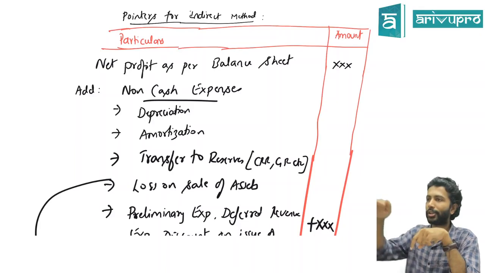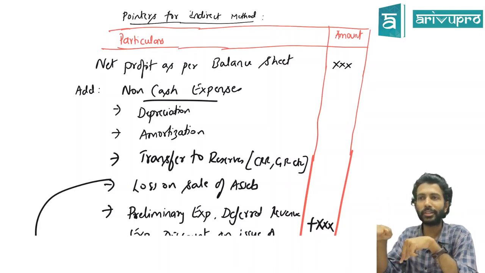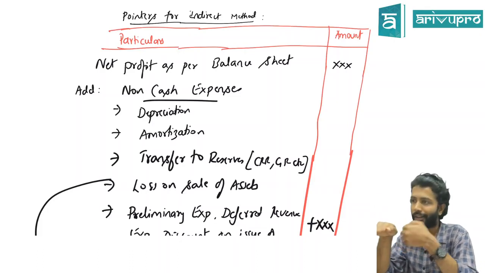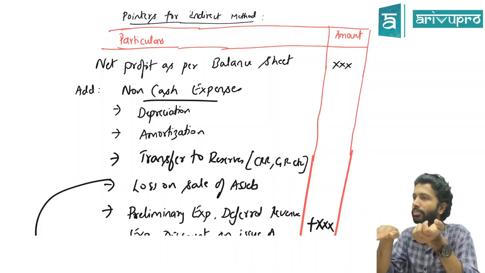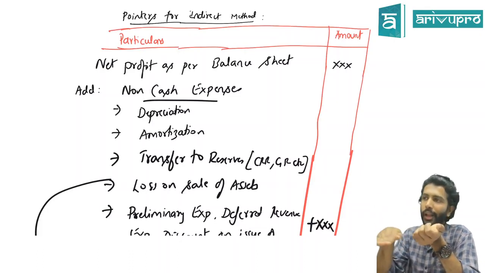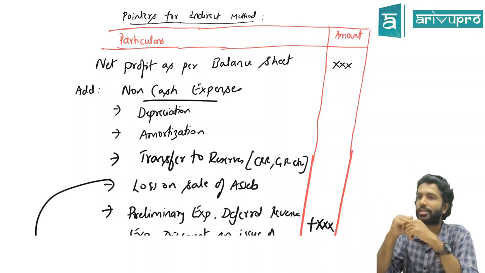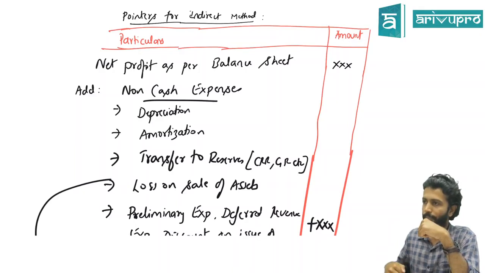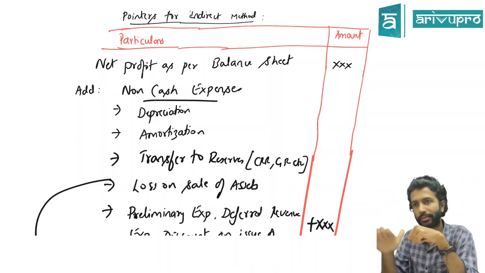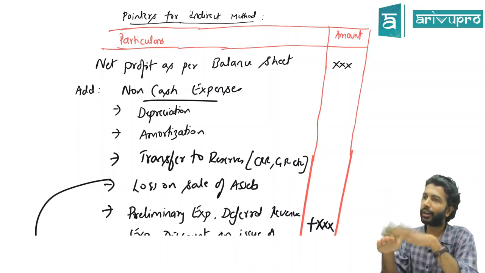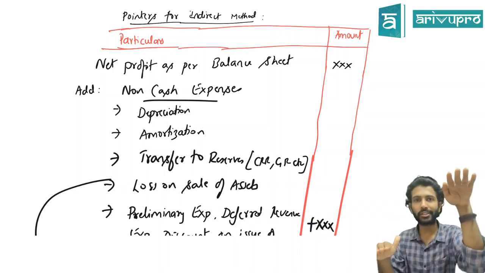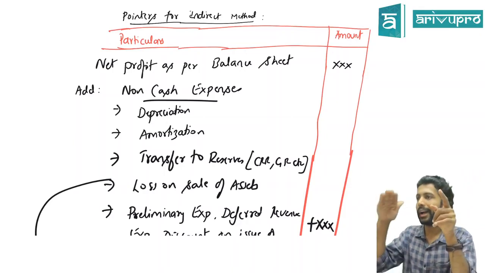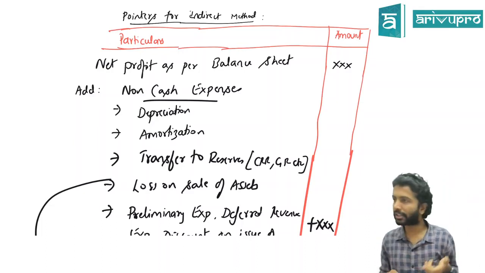Because of depreciation, if your profit is reduced by 10,000, it means indirectly your operating cash has also reduced by 10,000. But in reality, did the cash go out? No. So what should we do? Add back. That is the necessity for the first adjustment. Same logic holds good for all of them. They all have reduced profit and they are all non-cash in nature. That means cash is still the same. Hence, to get the correct cash flow, what do we have to do? Add back. Another example is amortization.